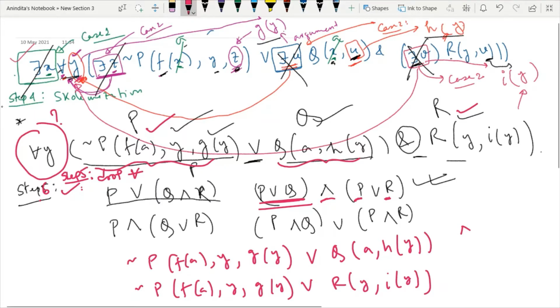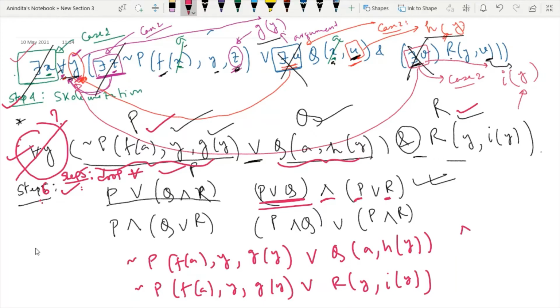Means after applying Skolemization, then you have to drop the universal quantifier. Now since dropping universal quantifier has no rule, you just have to drop it as it is. After dropping, you don't have to apply anything in the rest of the expression. So just drop the universal quantifier, then your step number 5 is over, and then directly apply step